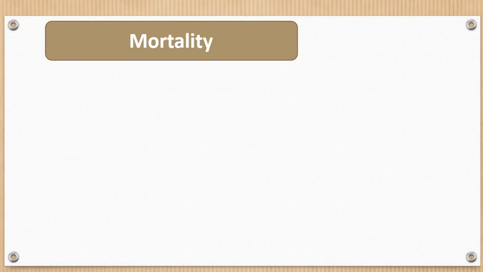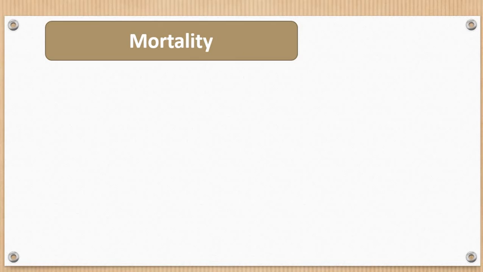Let's see what mortality is. Mortality is what? Death rate, right? But how can it be defined, or how is it considered? Let's see that. Mortality is a factor that declines the population in a given area, right? What is that? Mortality is the factor that declines the population in a given area.